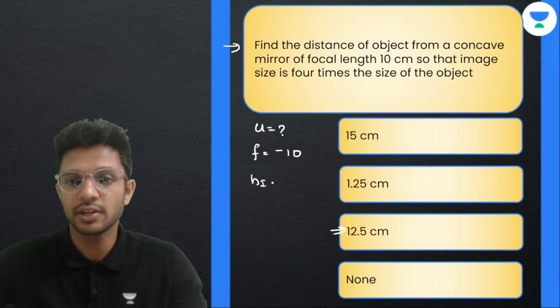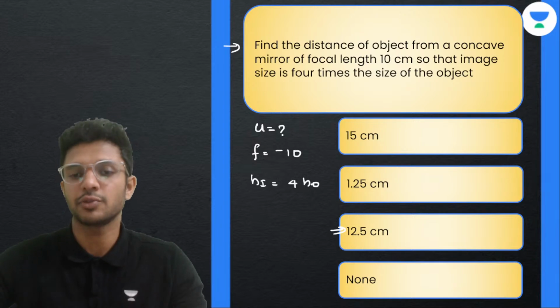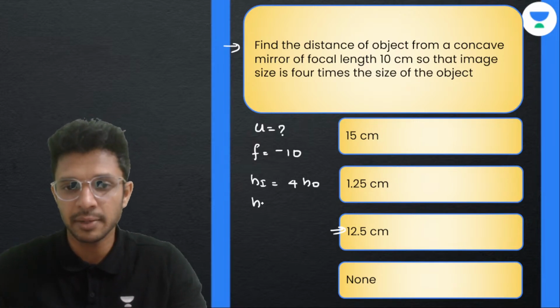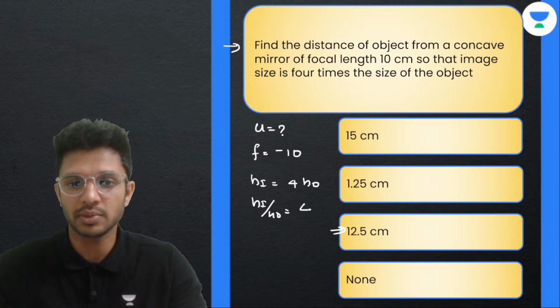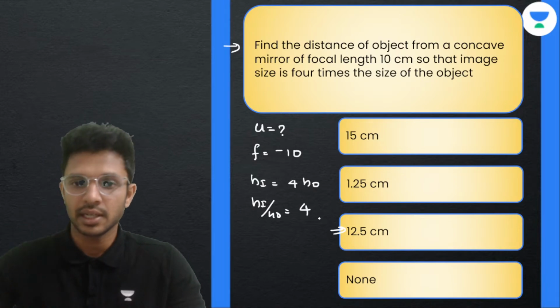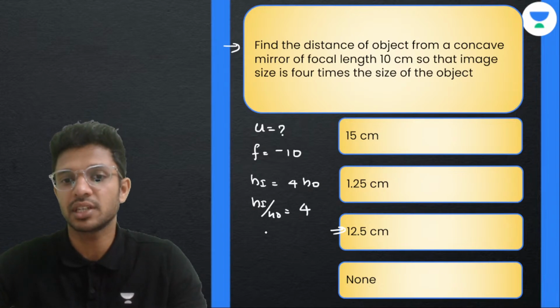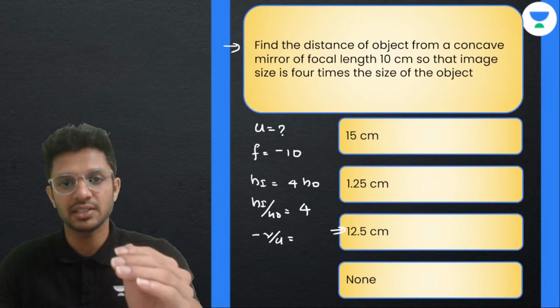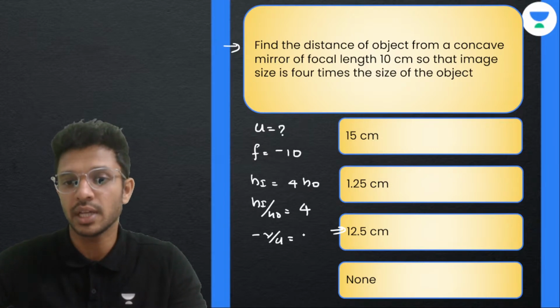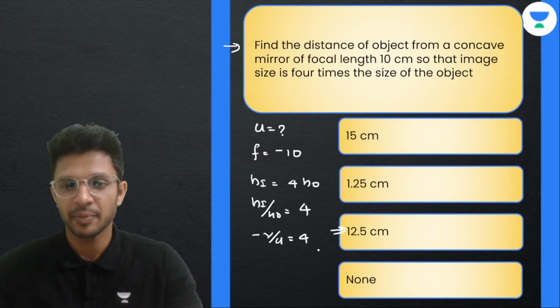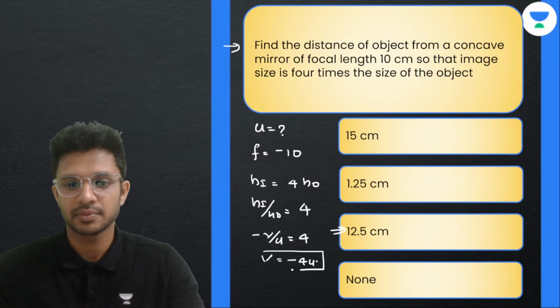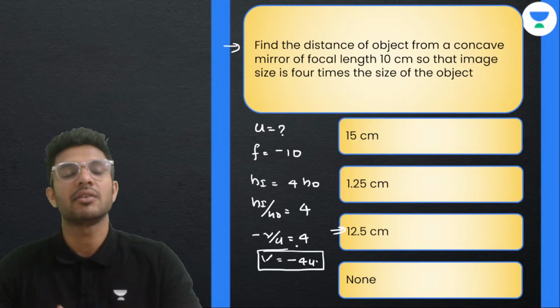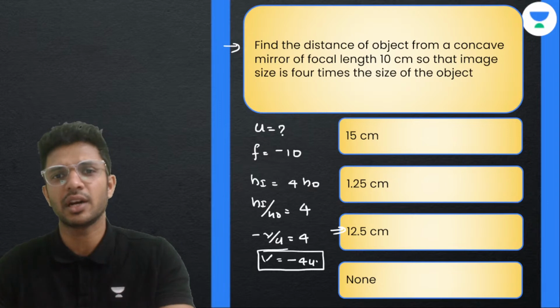Which means height of the image is equal to 4 times the height of the object, or we can say height of the image by height of the object is 4. Height of the image by height of the object is magnification, and the formula for magnification is minus v by u, equal to 4. From here we get v equal to minus 4u. The question is to find the value of u.